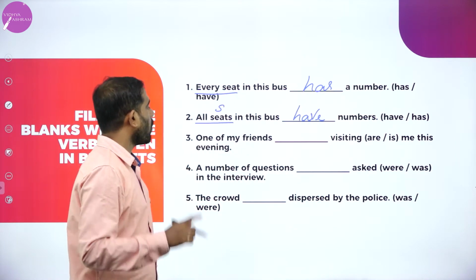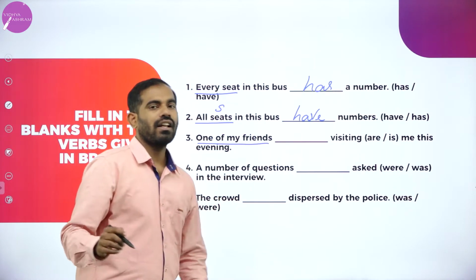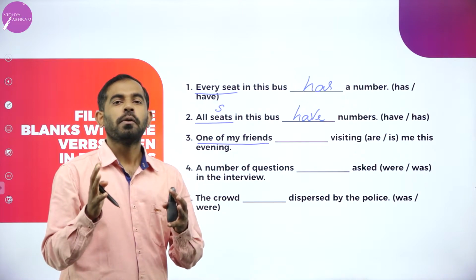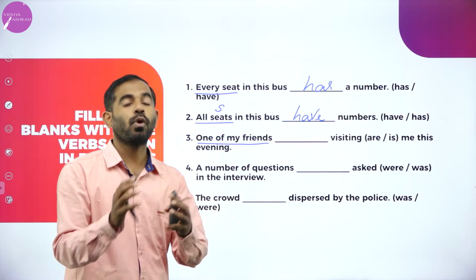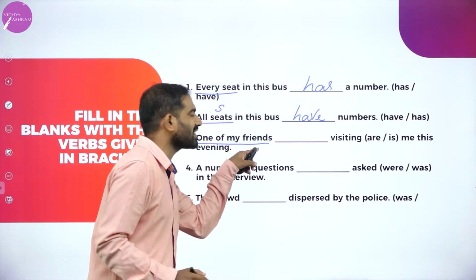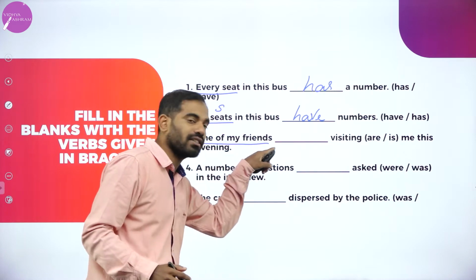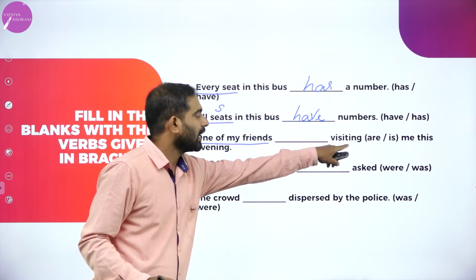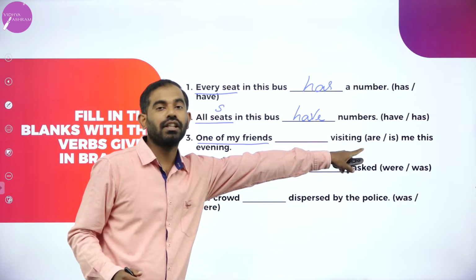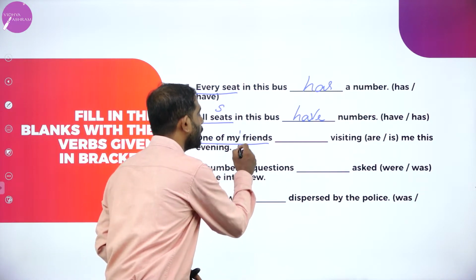Third one: one of my friends. This is very tricky, and most importantly, most of the students, most of the people, including teachers, make mistakes while they are framing the sentence or while they are using these words. They go wrong. One of my friends, it is plural.